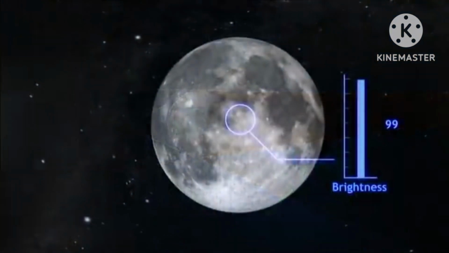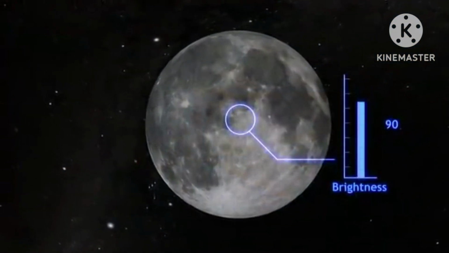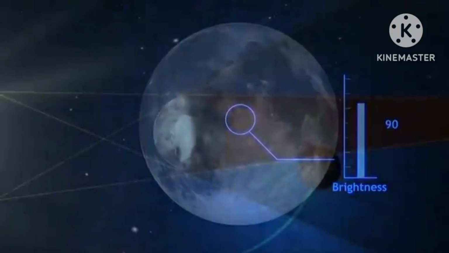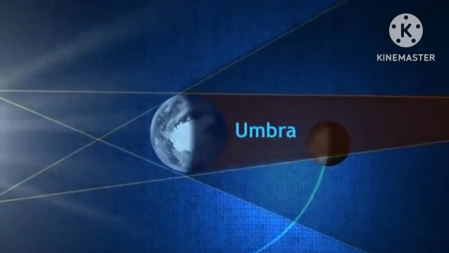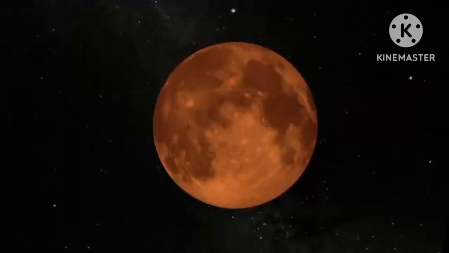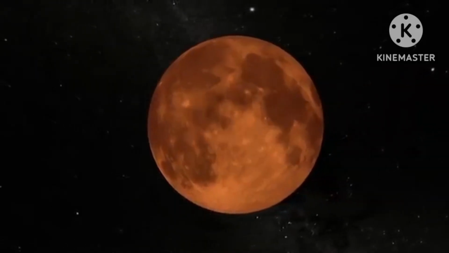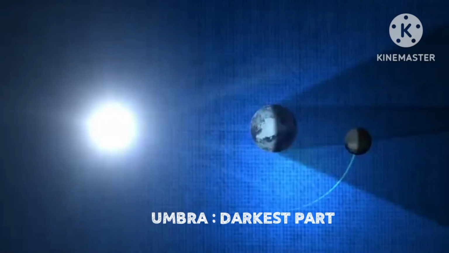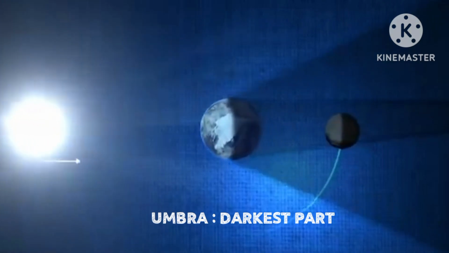A total solar eclipse, where there is an occultation of the sun, can only be viewed from within the moon's full shadow or umbra. Penumbra, the outer part of a shadow, is less dark than the central part. Umbra, the central part of a shadow, is where it is completely dark.